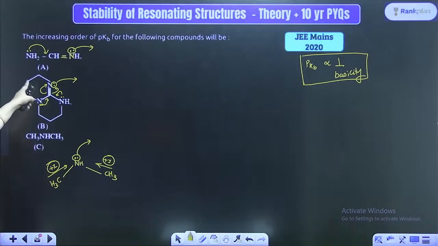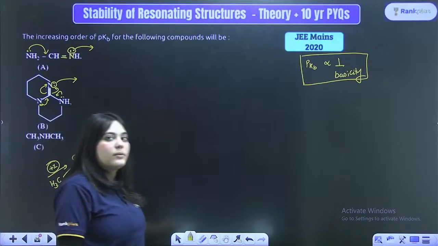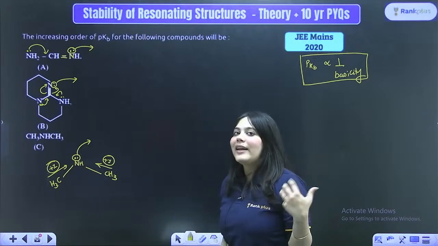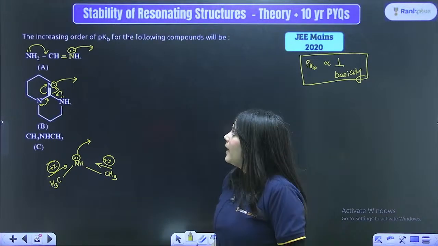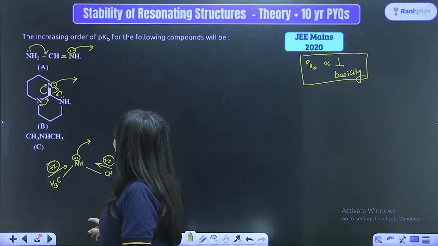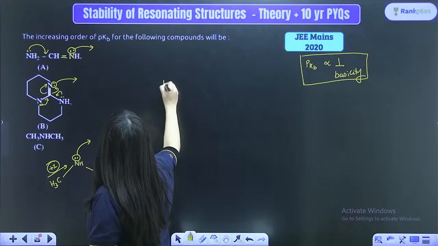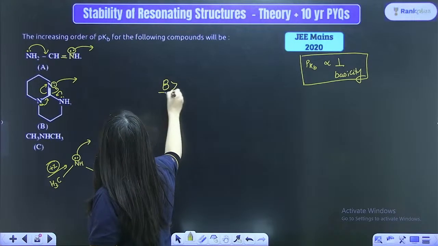Your A compound has just 2 nitrogens attached to it. Your C compound has just 1 nitrogen attached to it. Even though they are showing similar effects, as the number of nitrogens are changing, hence what am I saying? Your B option will be the most basic compound.